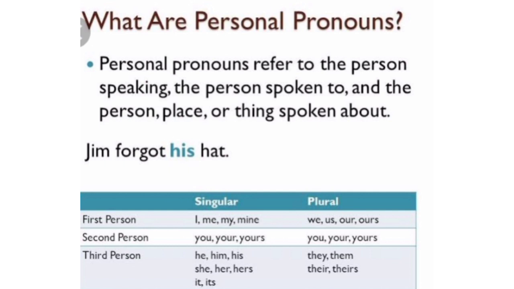So we have so many examples of the first, second and the third person in singular as well as in the plural form. First person, I, me, my, mine. In plural form we use we, us, our, ours. Second person, you, your, yours, and it will remain same in the plural form. Third person, he, him, his, she, her, hers, it, its, and in the plural form they, them, their, and theirs.